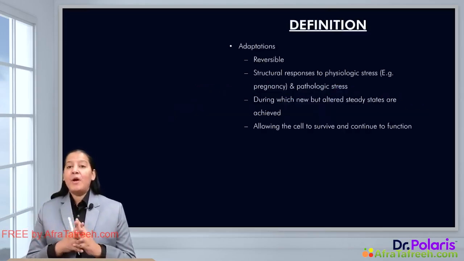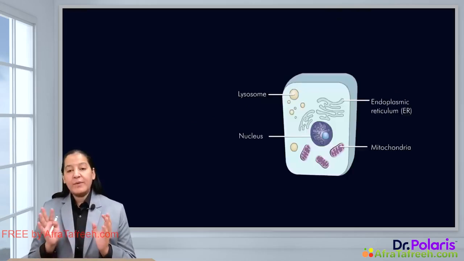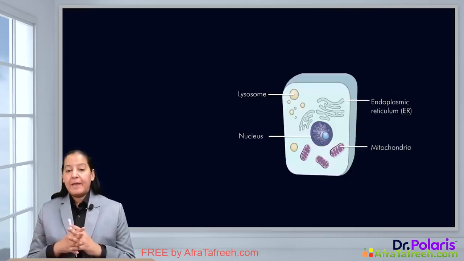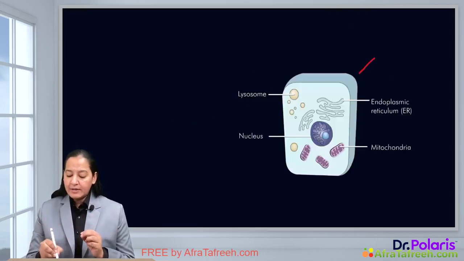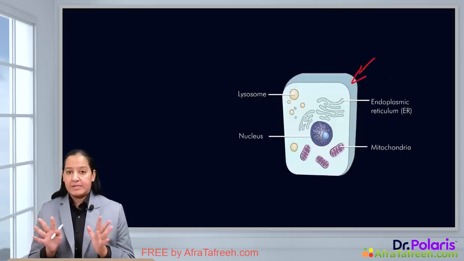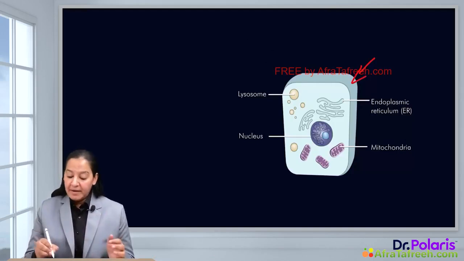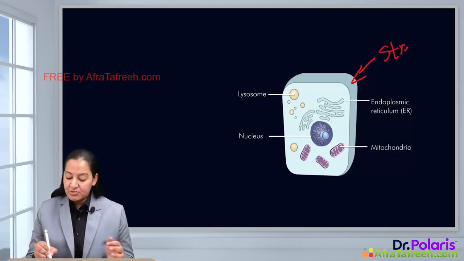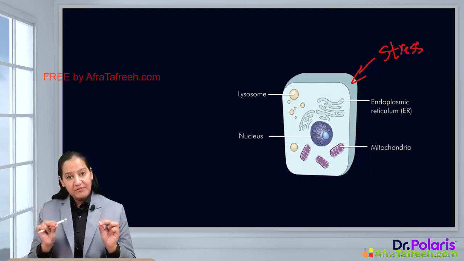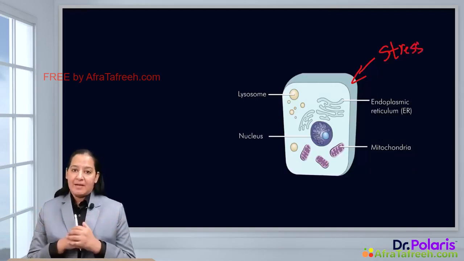So, you know what adaptations are. Normally, you can see in this image there is a cell. Normally, all the cells in the human body are in homeostasis. They have their particular structure, and with that structure they perform their particular function. But whenever there is any stress to the cell, the stress may be physiological or pathological.